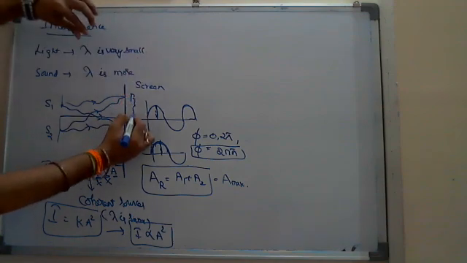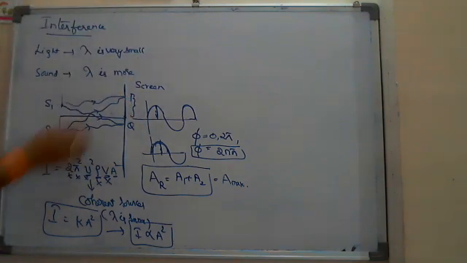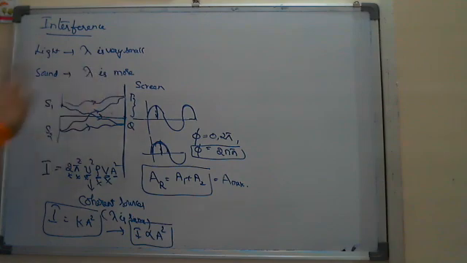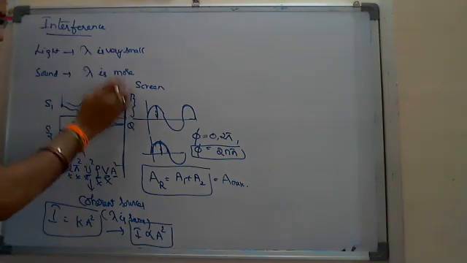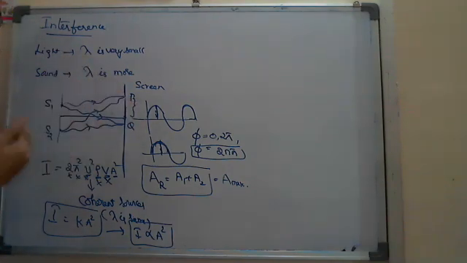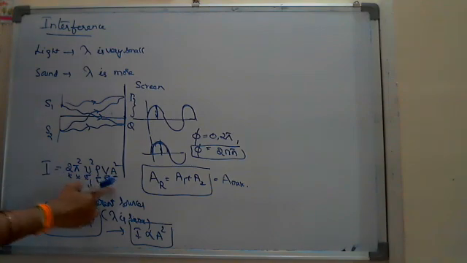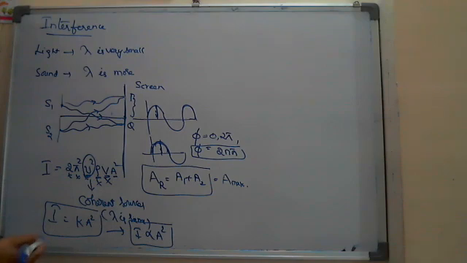From there you sit at a distance of this much. Will you hear the maximum intensity of sound, or minimum intensity of sound, or some other intensity of sound? That intensity of sound they may ask even in case of sound also. There, we take I is directly proportional to A square. Here we have to consider the two sources are coherent. That is inevitable.